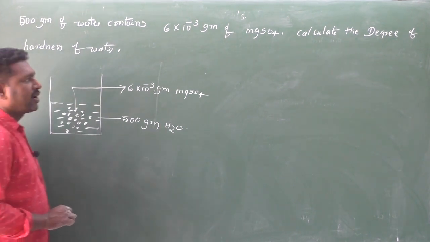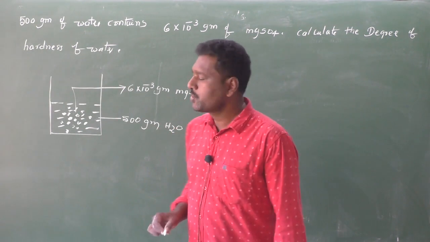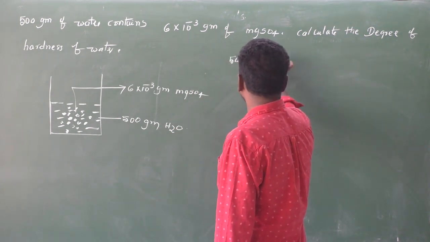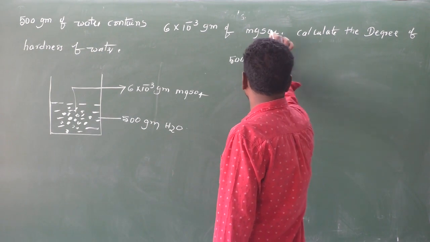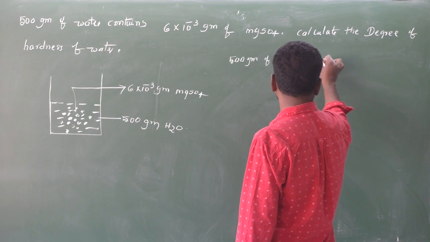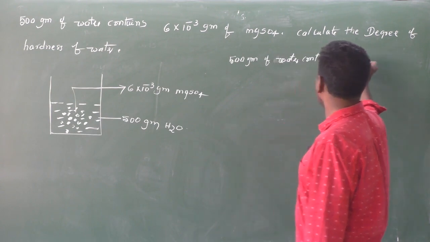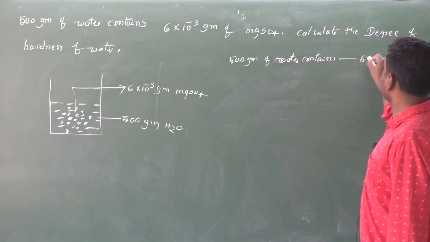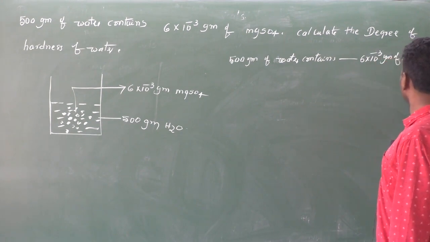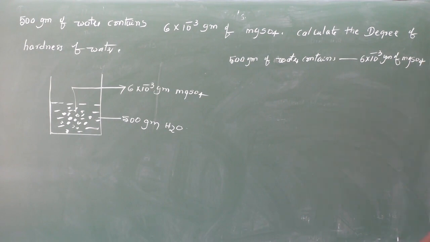So therefore I will write here: 500 grams of water contain 6 into 10 power minus 3 gram of MgSO4 by this data.